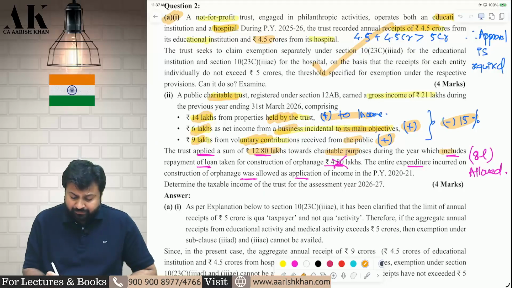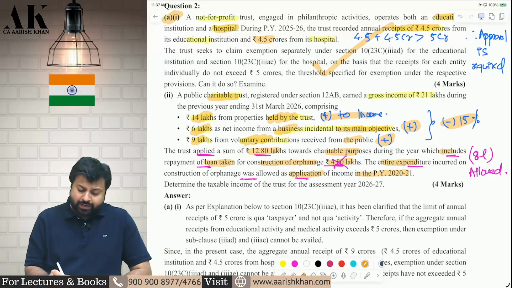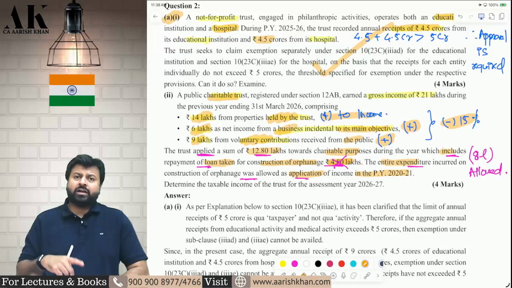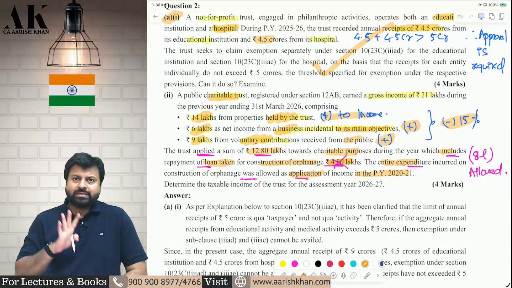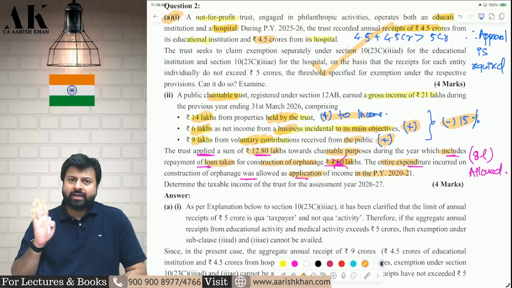This includes 4.8 lakhs repayment of loan for construction of an orphanage. Now this entire expenditure of construction of the orphanage was claimed as an application in previous year 2021. So now you cannot claim this 4.8 lakh as deduction in the current year because in 2021 you have already claimed that as an expenditure. For example, in 2021 you have taken a loan of 4.8 lakhs.